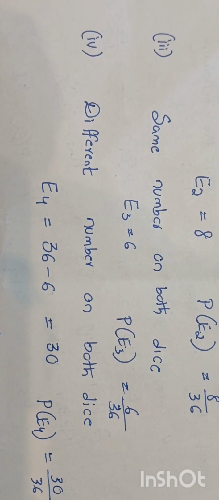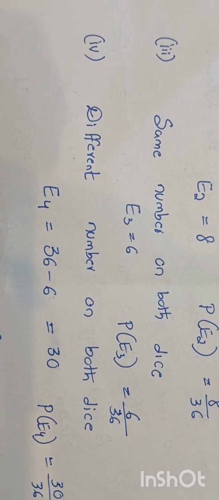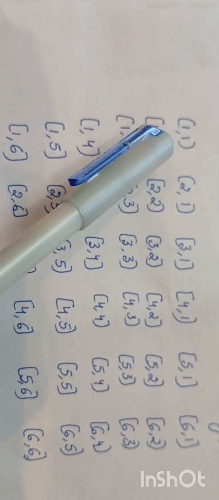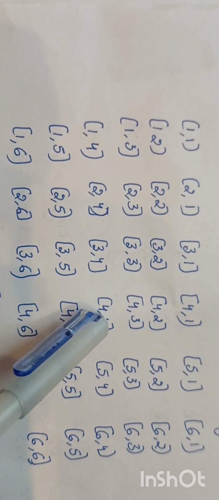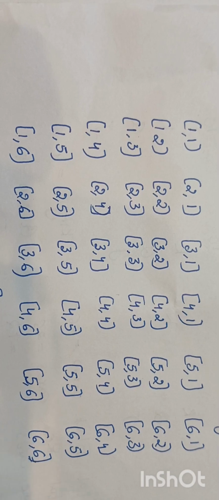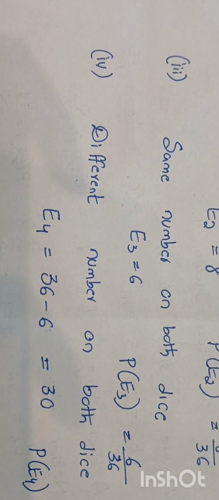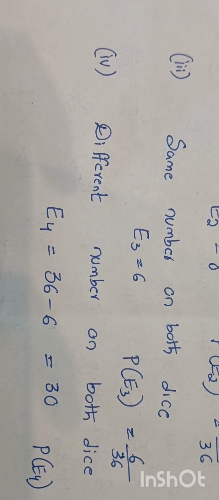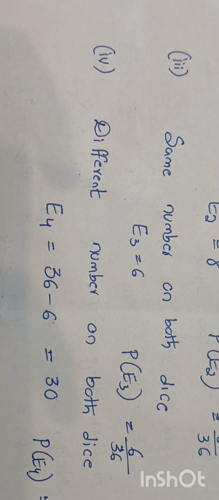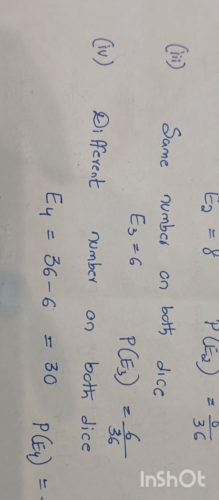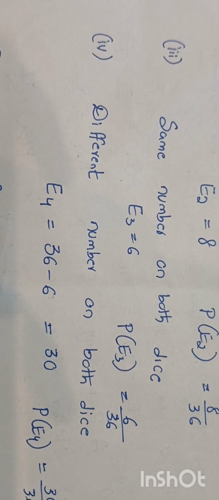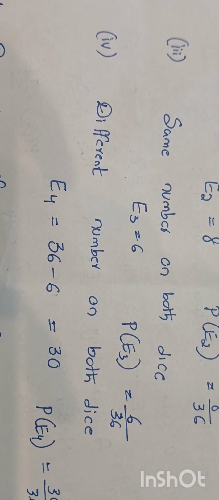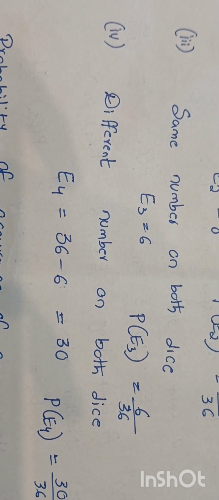Next is the same number on both dice. There are 6 events. These are the first one 1 1, 2 2, 3 3, 4 4, 5 5 and 6 6. Hence we will write like this. The probability is 6 divided by 36. Next is a different number on both dice. We will subtract the 6 same-number outcomes from the total outcomes 36, and we get 30. The probability is 30 divided by 36.